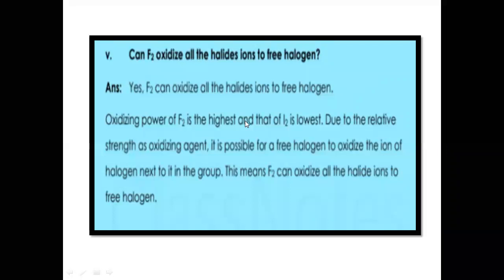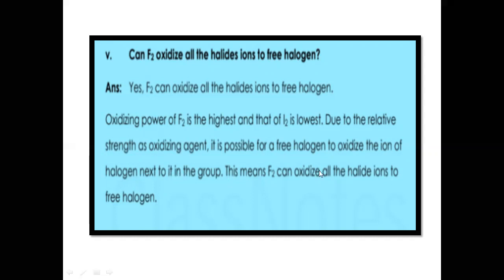Then question number 5: can fluorine oxidize all the halide ions to free halogen? As you remember, I told you that the oxidizing power decreases down the group in the halogen family. So fluorine is the strongest oxidizing agent, with stronger oxidizing power than that of iodine. Due to this relative strength as an oxidizing agent, it is possible for fluorine to oxidize the ions which are present next to it in the group.